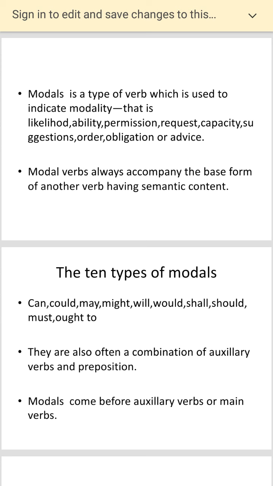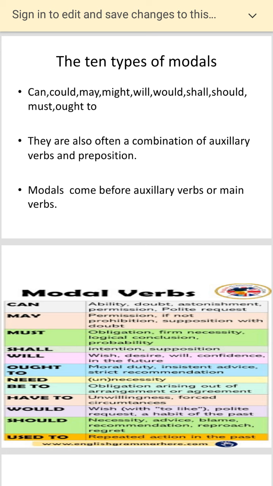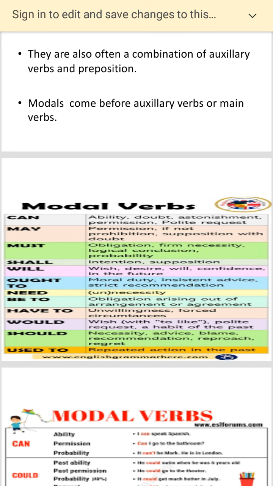So, as I said, run. I run 10 kilometers today or 5 kilometers today, but I can run and I may run and I could run and I will run makes all the difference. So, when you add these modals before the main verb, they make a lot of significance and give a different meaning and probability or a likelihood or an ability or an obligation or an advice to the tone of your sentence. All right, now let's look into the main modals and the modal verbs.